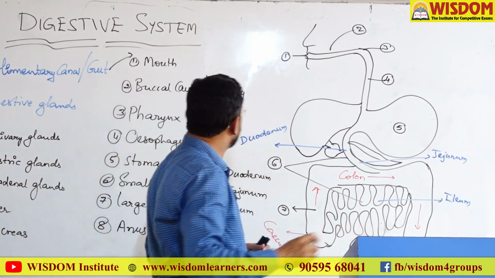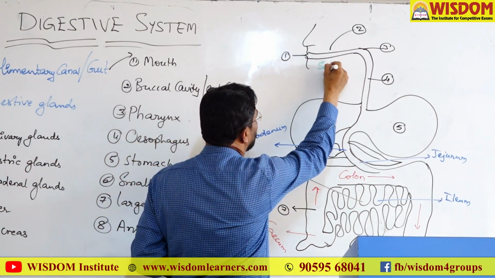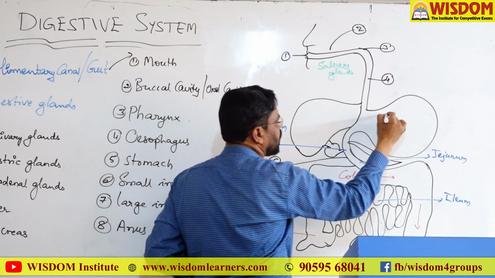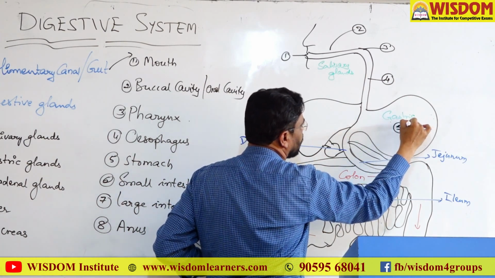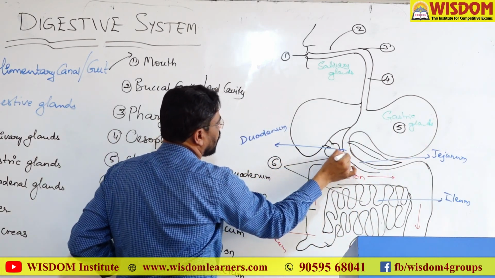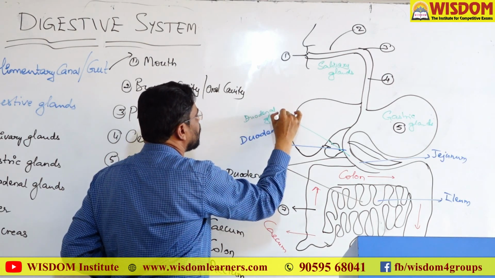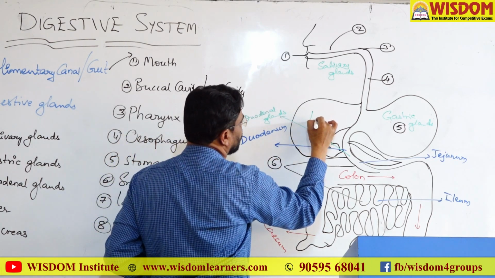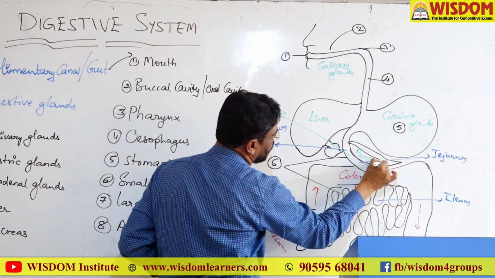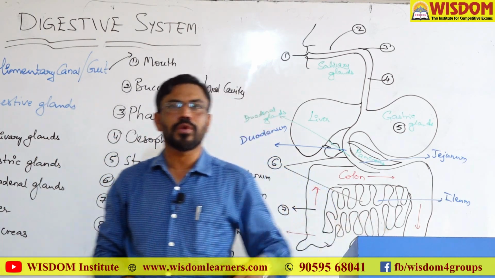Then the salivary glands. The salivary glands are present in the buccal cavity. The gastric glands are present in the stomach. The duodenal glands are present in the duodenum, and this is the liver, and this is the pancreas. So, these are the digestive glands, and this is the structure of the digestive system in humans.